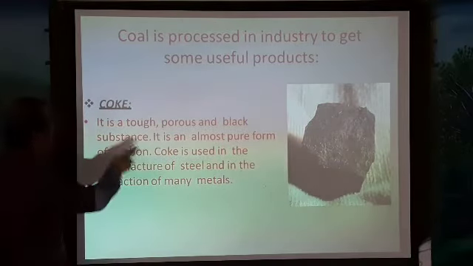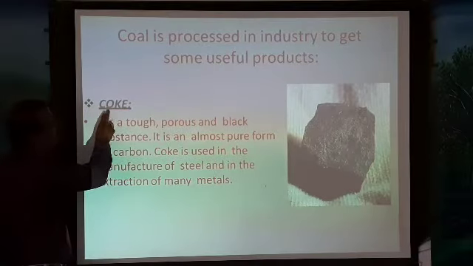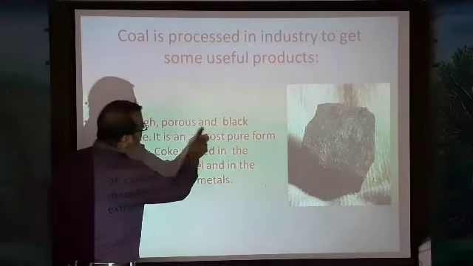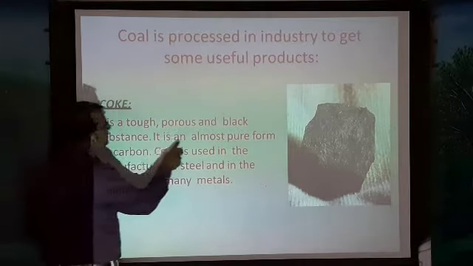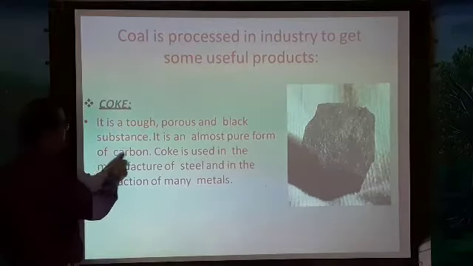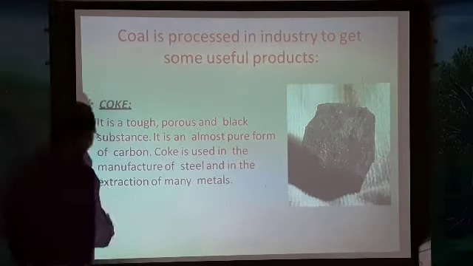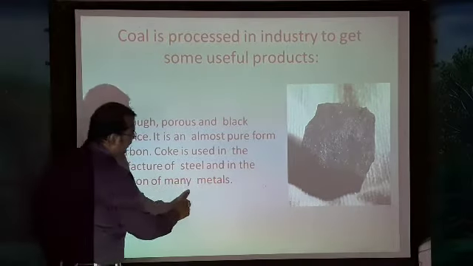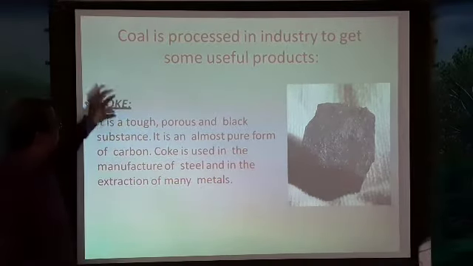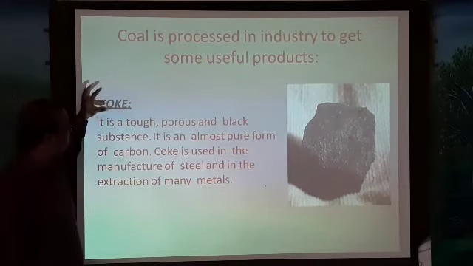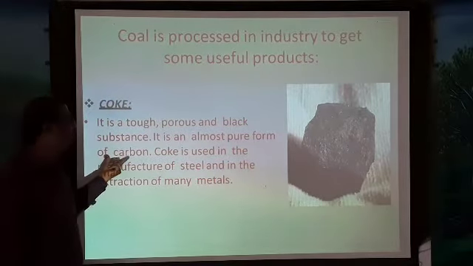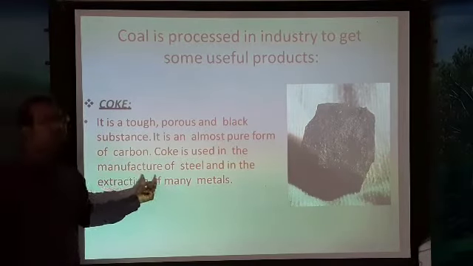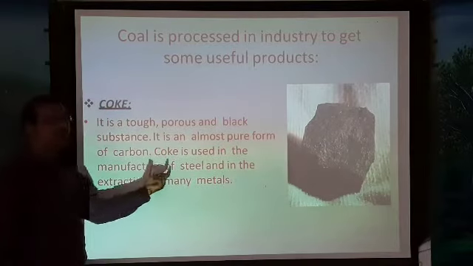Among them, one of the important ones is what? Coke. It is also one of the products from the coal. Coke is a tough, porous, black substance. It is an almost pure form of carbon. Coke is used in the manufacture of steel and in the extraction of many metals.